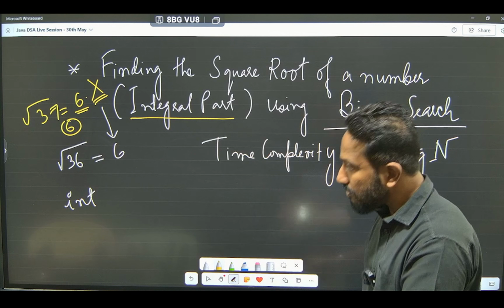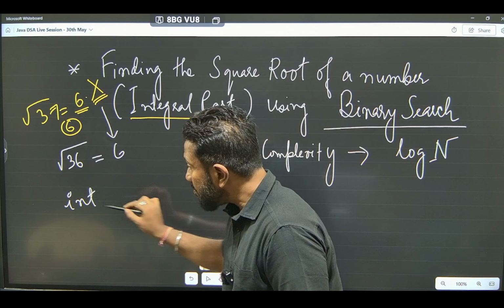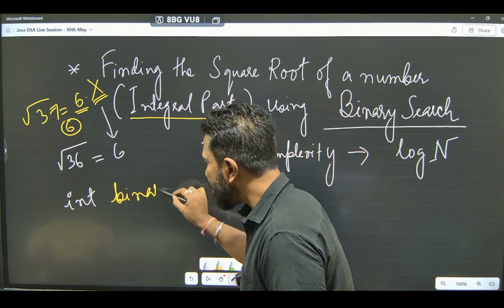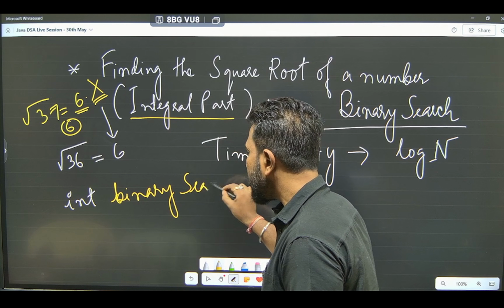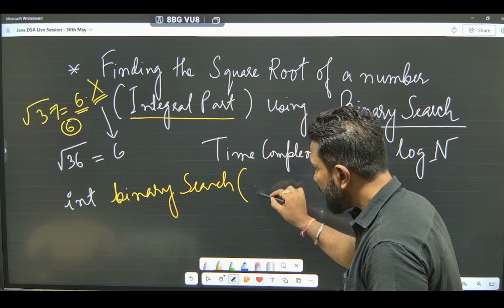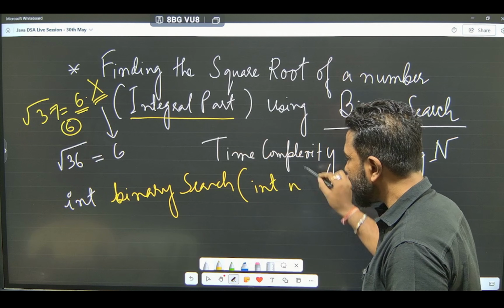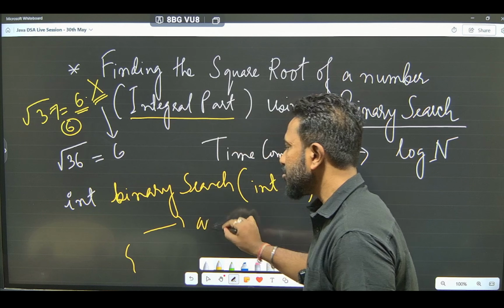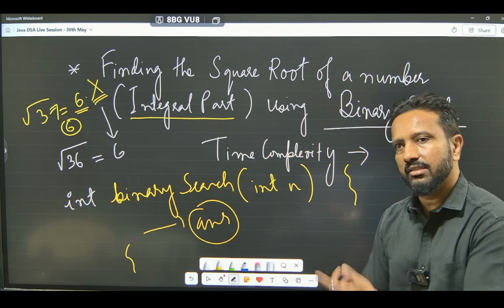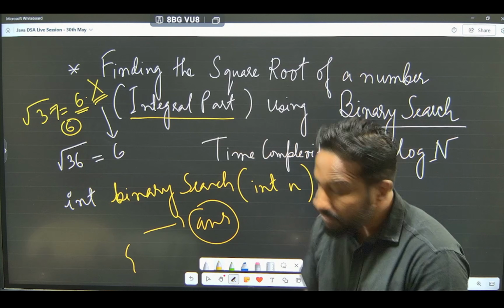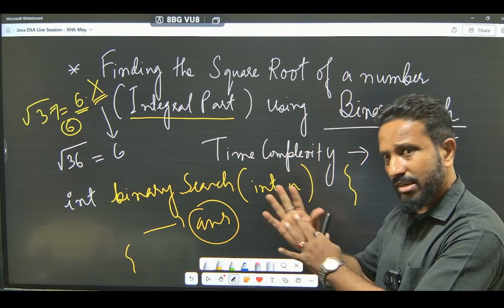So for that the function prototype will be int binary search. That means the return type will be int, you will be taking an integer n, and you will have to return the answer. The answer you have to return. Make sense? This is the target. Okay, so let's try to understand this.